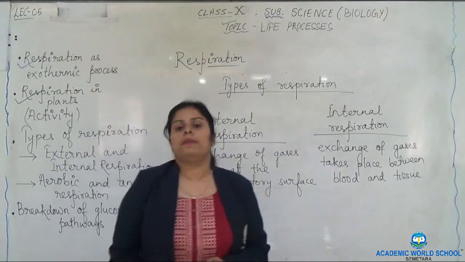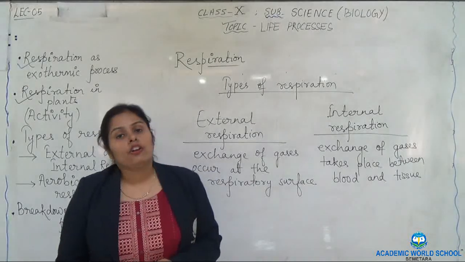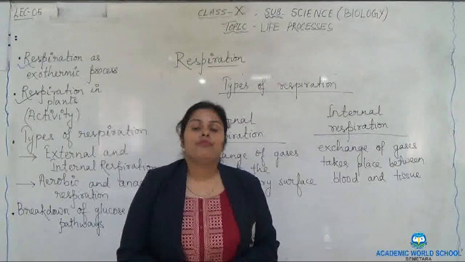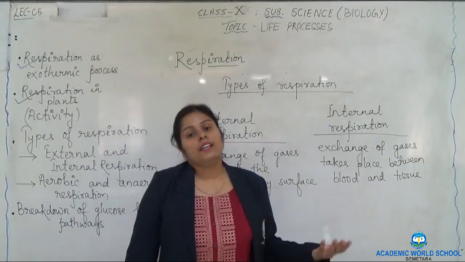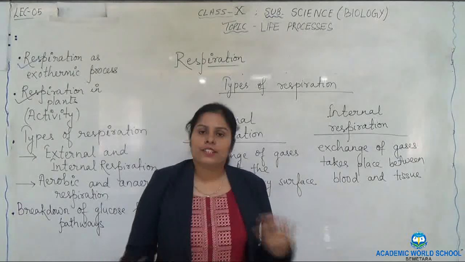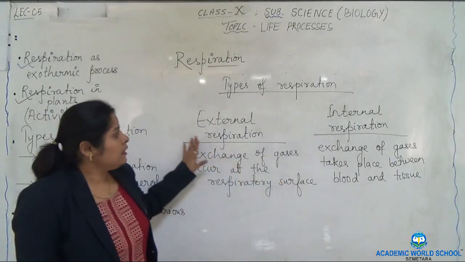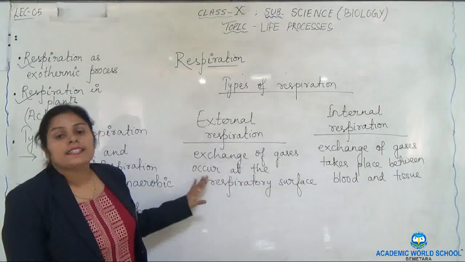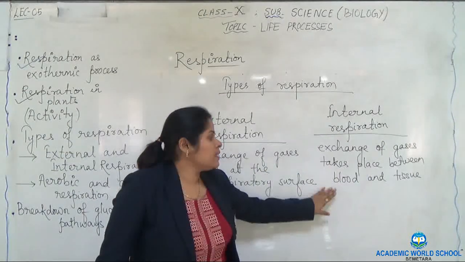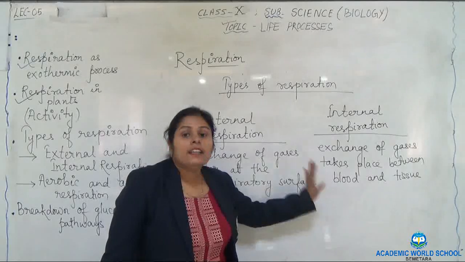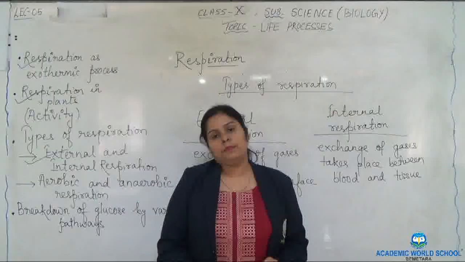Similarly, after respiration, when carbon dioxide is produced, this carbon dioxide also combines with the hemoglobin to form carboxyhemoglobin and is transported through the blood to the respective part for exchange so that it can be exhaled out from the body. So external respiration occurs at the respiratory surface, whereas internal respiration occurs between the blood and the tissues. So this was external and internal respiration.